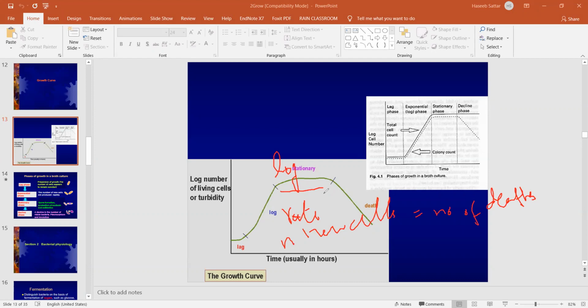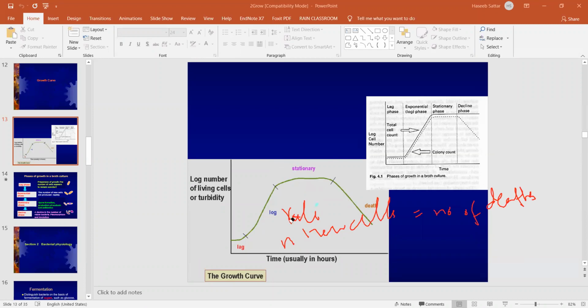So for a certain period of time, there will be no net growth, because the number of deaths equals the number of new cells formed. So the stationary curve is achieved. This is the third phase.